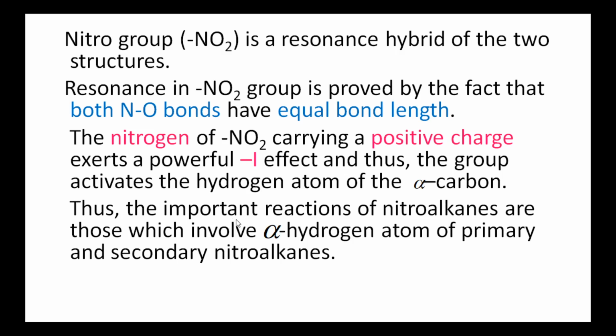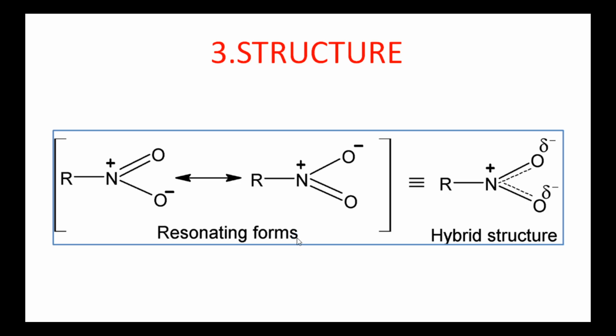Thus, the important reactions of nitroalkanes are those which involve the alpha hydrogen atom. Only primary and secondary nitroalkanes contain alpha hydrogen atoms, so only these are reactive. In this structure, nitrogen has a positive charge, so it attracts the electrons of the alpha carbon atom and activates the hydrogen atom.